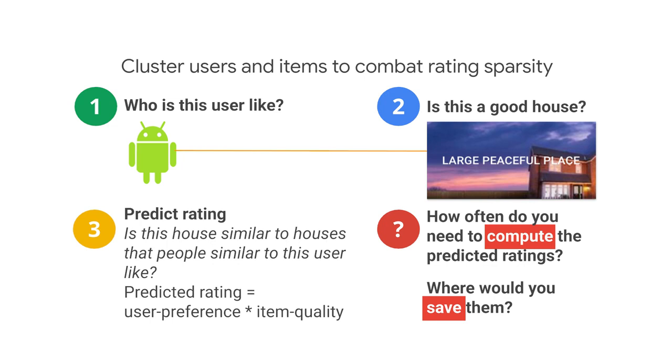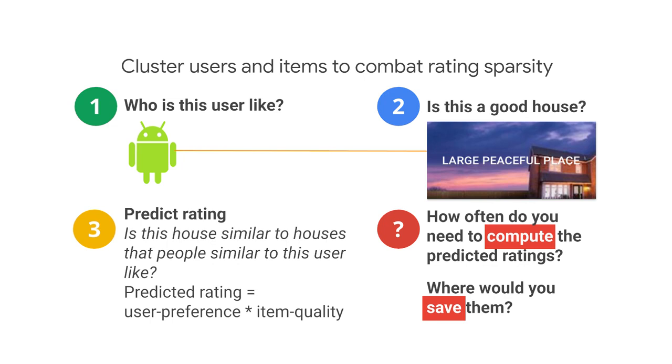And secondly, is this objectively a house that people tend to rate highly? The predicted rating is a combination of both these factors. All things considered, the rating of a house for a particular user will be the average of the ratings of users like this user, but it's calibrated by the quality of the item itself.